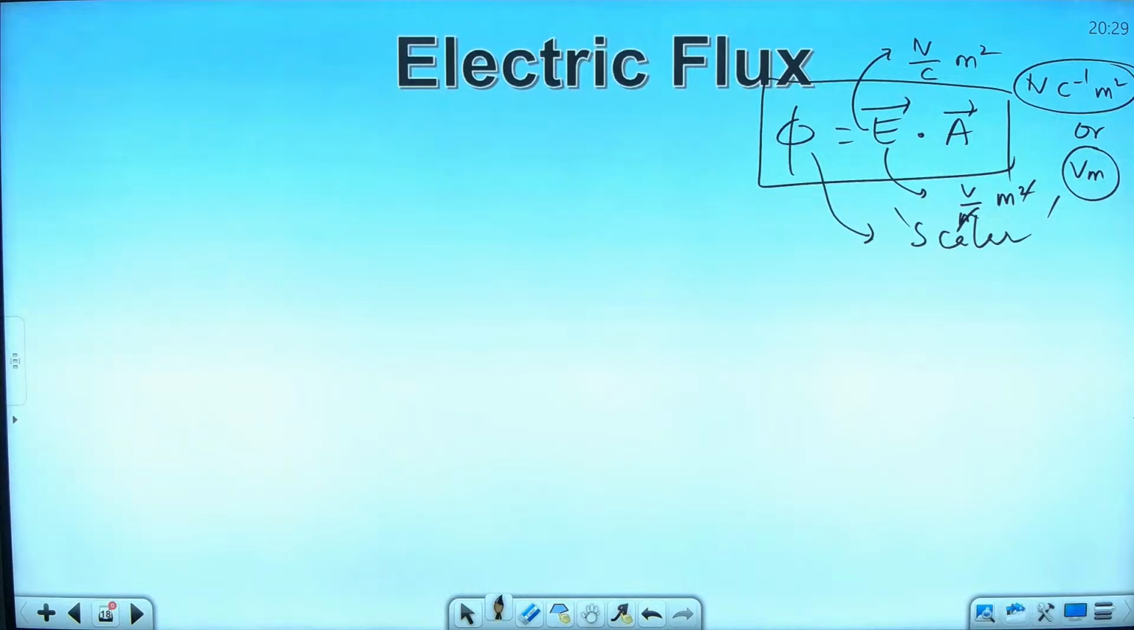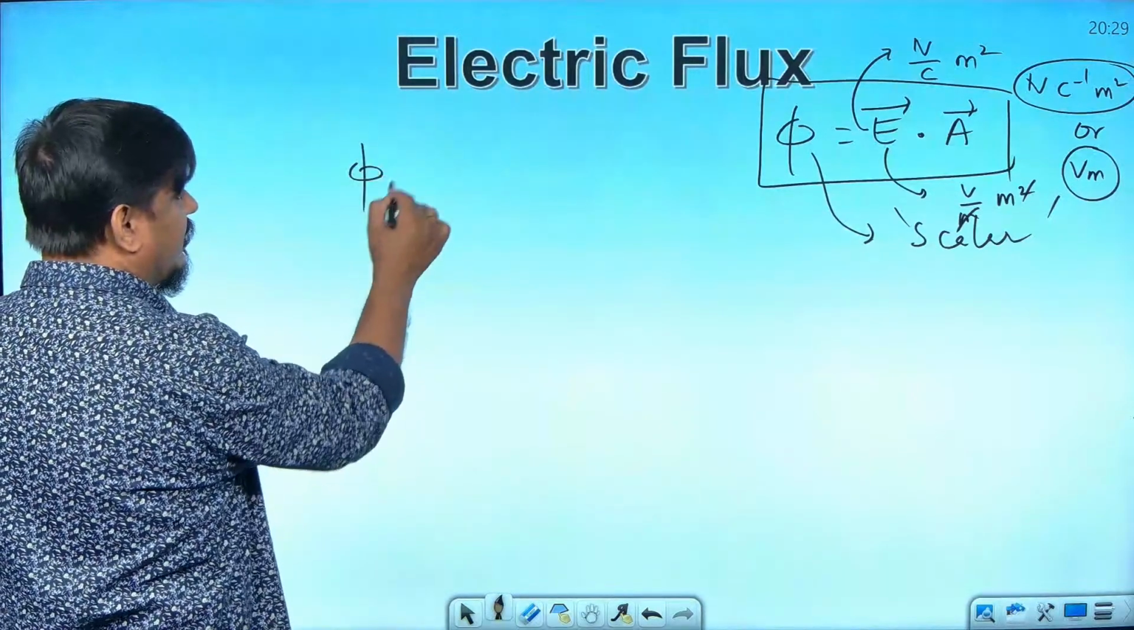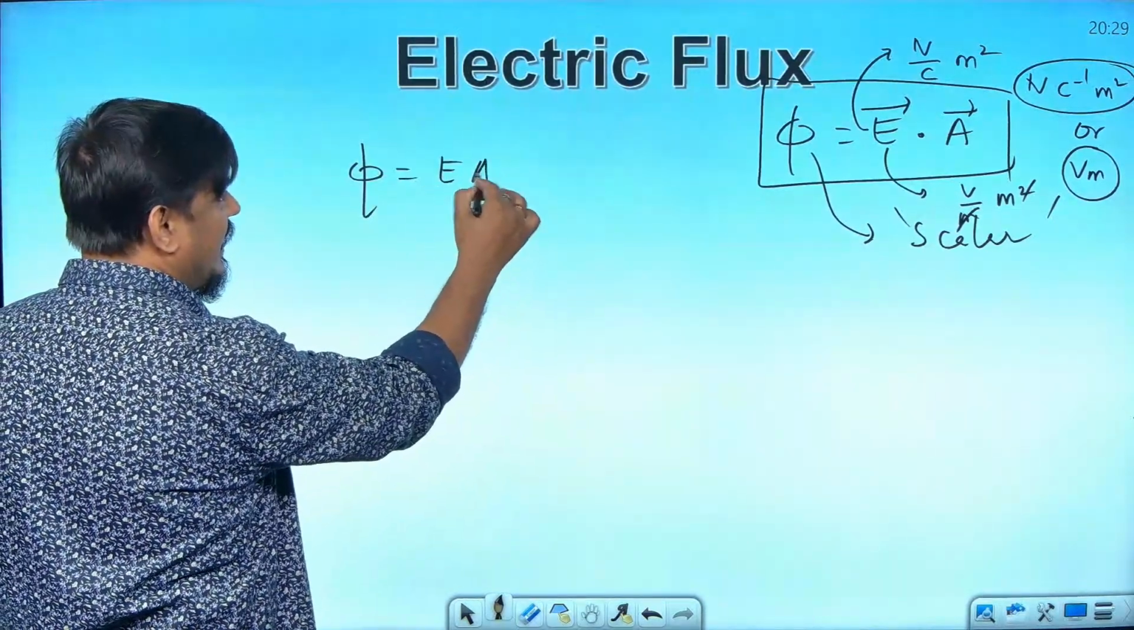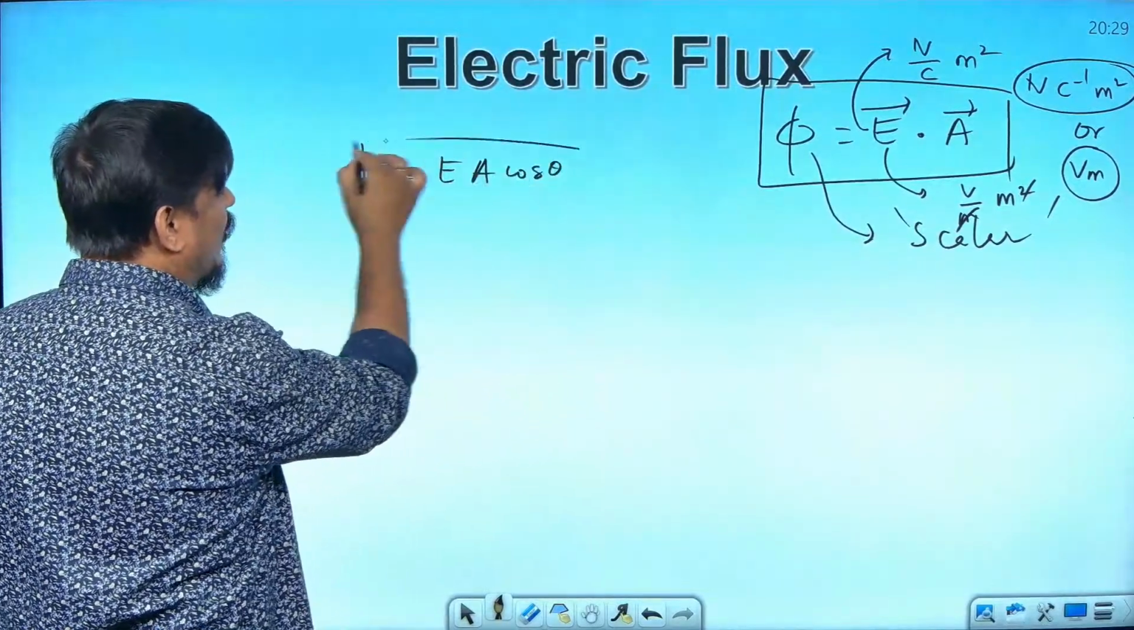Again, in the board exam this question has come. What is the SI unit of electric flux? That option was not there. Voltmeter was there, Weber was there. Many children will tick Weber and come. And Weber is only for magnetic flux, not for electric flux. Okay. Next, electric flux, I am saying it is a dot product of electric field and area vector. If I write it further, it will become EA cos theta. Now what is theta here?